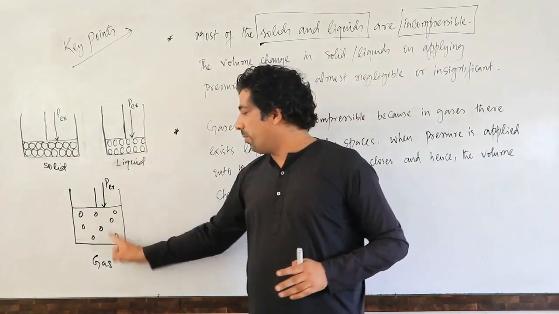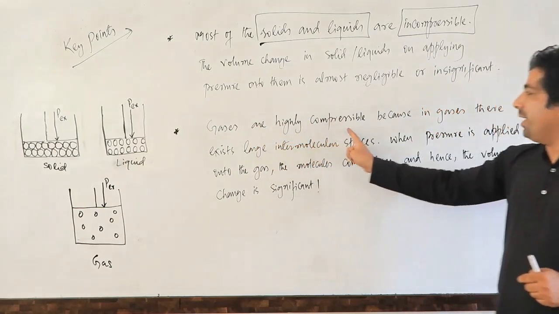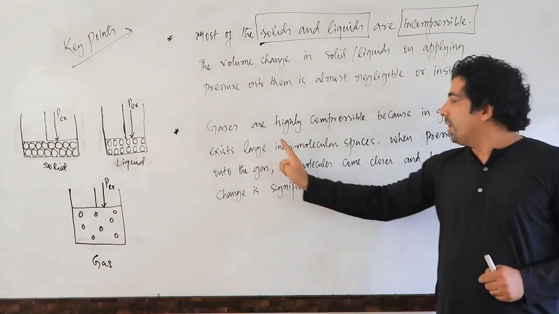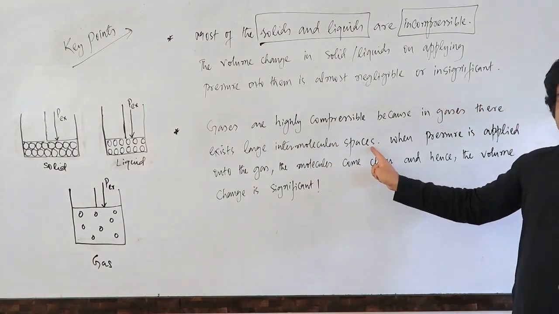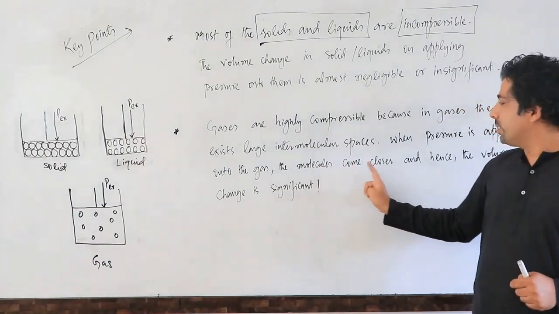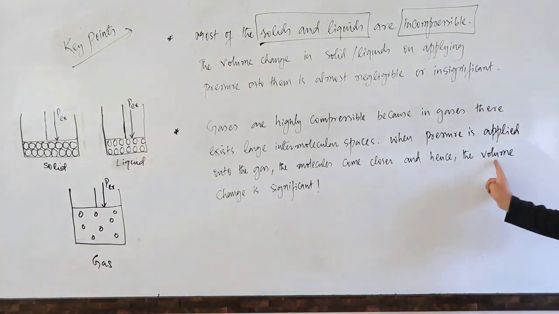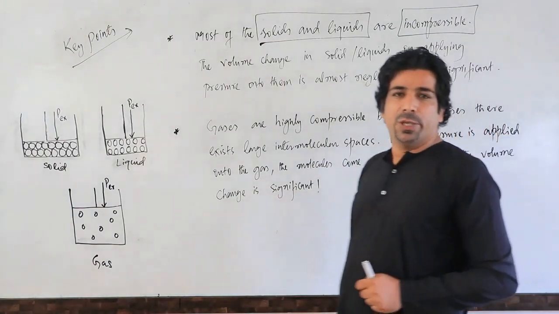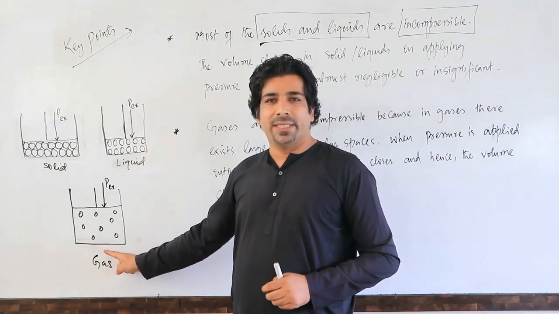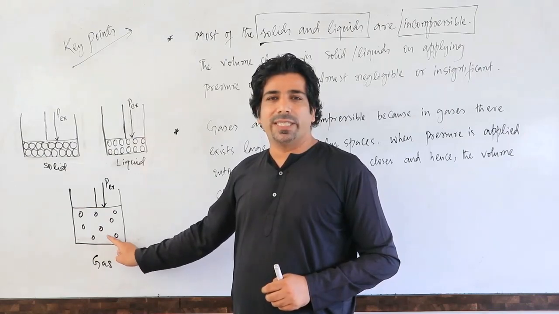But gases are highly compressible because in gases there exist large intermolecular spaces. When pressure is applied onto the gas, the molecules come closer and hence the volume change is significant. So my dear friends, the change in volume is large in gases.